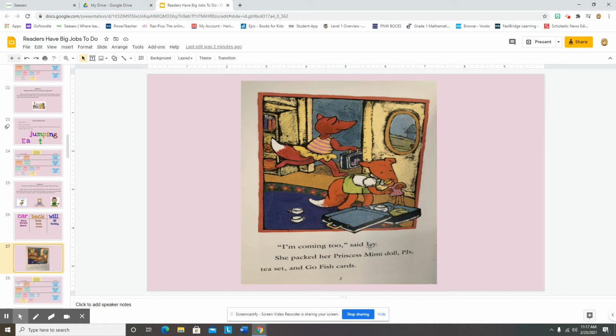Let me get a running start and retry. I'm coming too, said Ivy. She packed her Princess Mimi doll, PJs, tea set, and Go Fish cards. Oh, that word that I didn't know, I used my strategies of breaking apart the word, and I was able to crash all the word parts together to read the word.